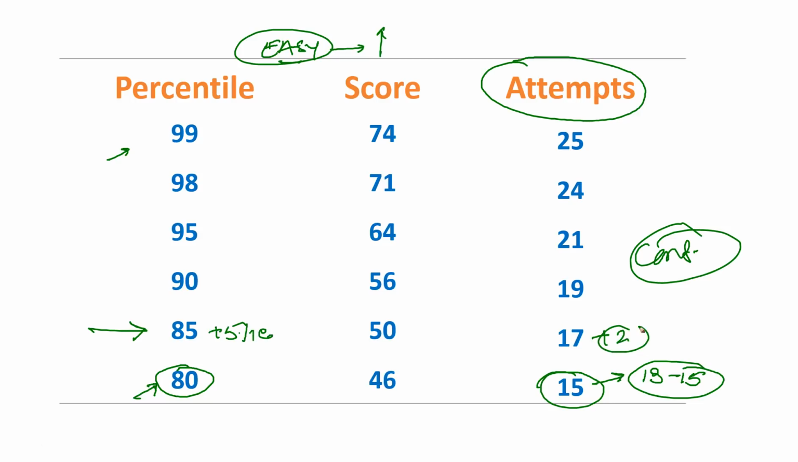Now, if you look at 85 percentile, which is plus 5 percentile, here you have plus 2 questions. So you do 2 more questions, and your score will be around 50, 51, because these are the rounded numbers, right? So 17 is the number for your 85 percentile.